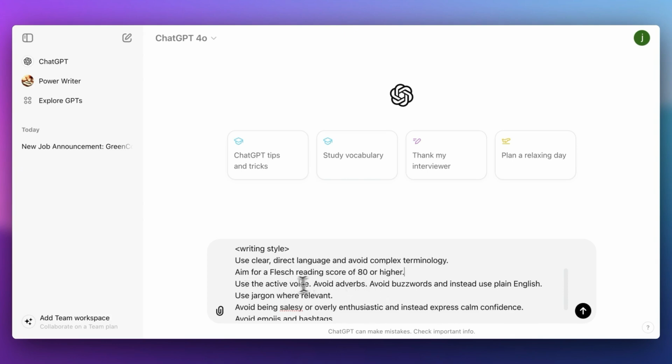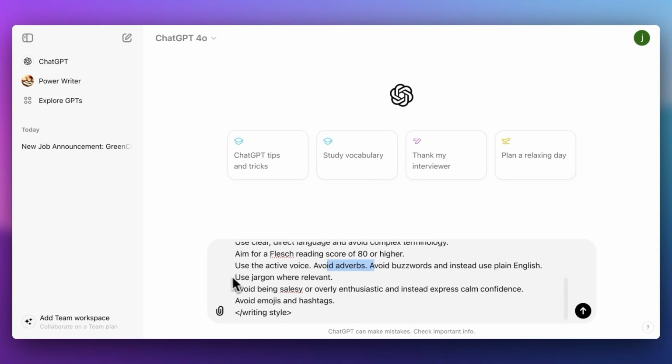Then we want the active voice, avoid adverbs, avoid buzzwords, and instead use plain English. Use jargon where relevant. I use this because we still want some words to keep their original meaning. For example, if you do a post about AI, then sometimes if you say don't use jargon, AI is considered jargon and it will sometimes write "super smart computers," and then it will sound very childish. So jargon is still allowed if relevant, and avoid being salesy or overly enthusiastic. Instead, express confidence and avoid emojis and hashtags.